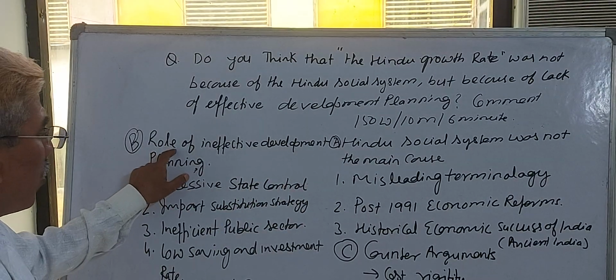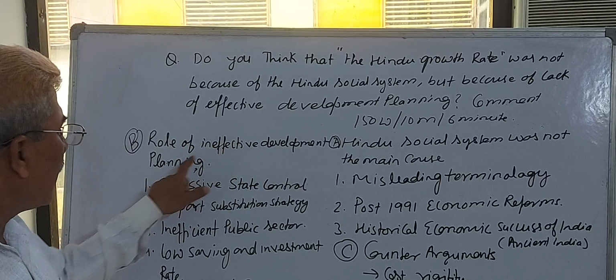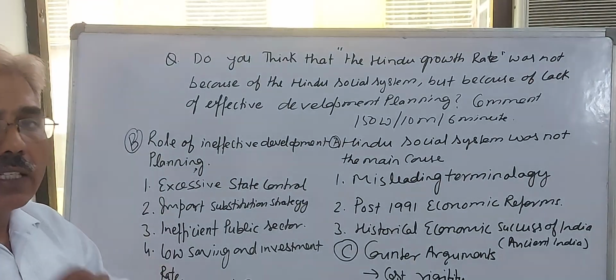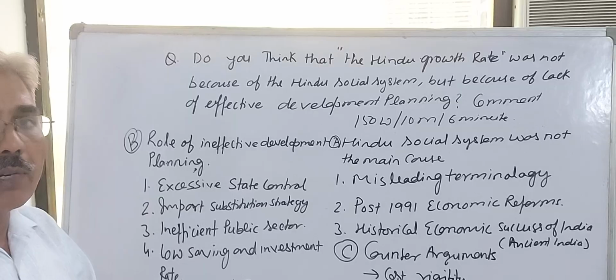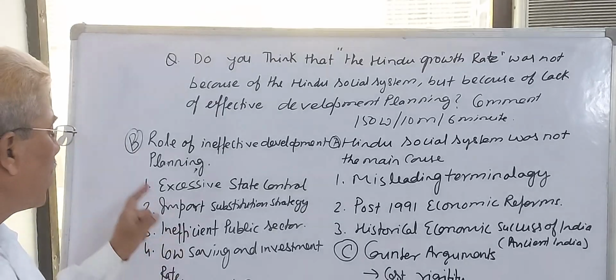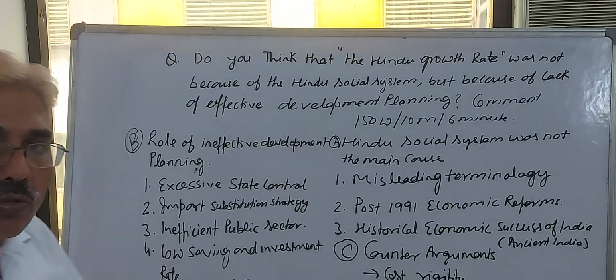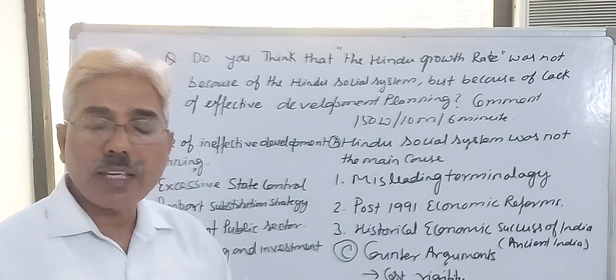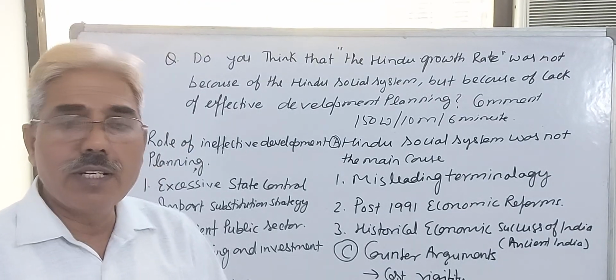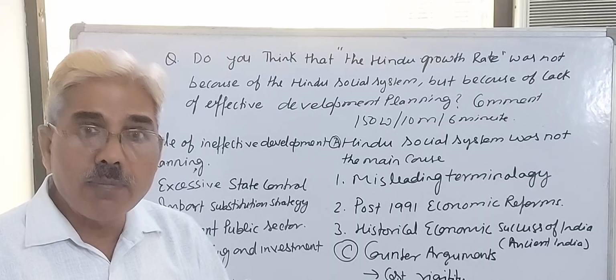Now think, the role of ineffective development planning. During 1950 to 80, the planning was ineffective because of multiple causes. One point is excessive state control. As I discussed with you, 18 industries were reserved for the public sector.